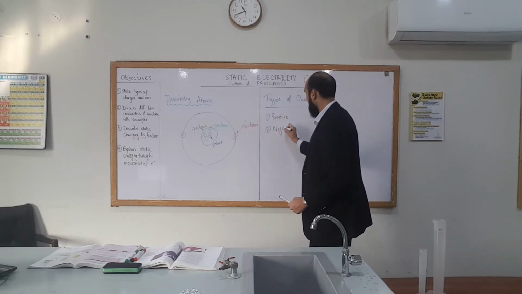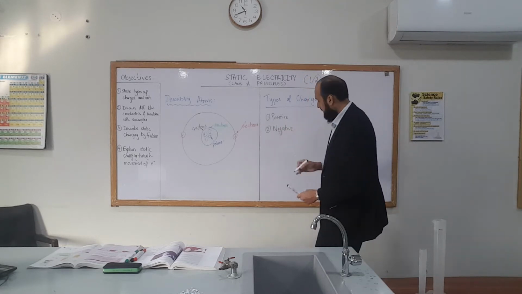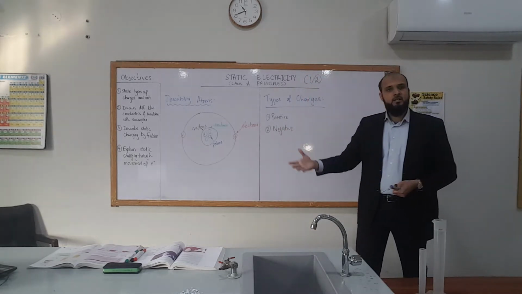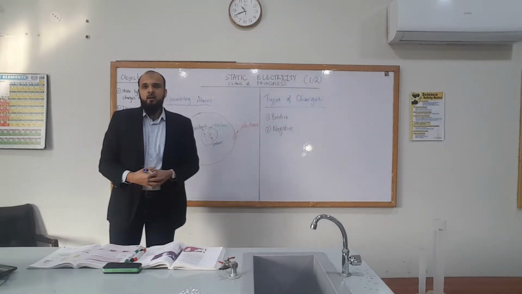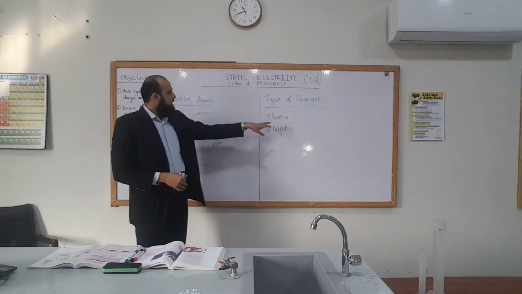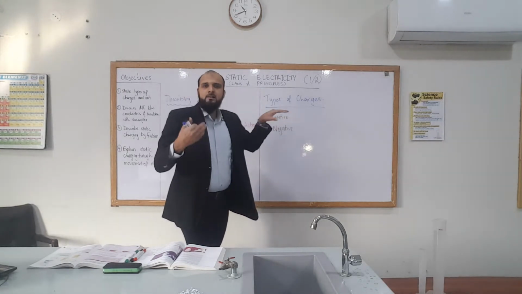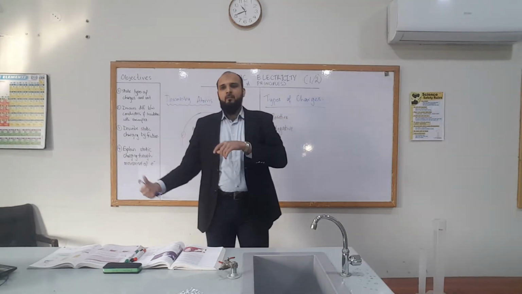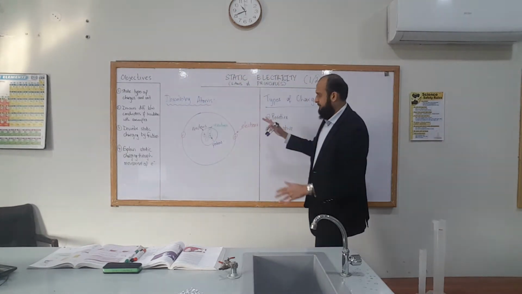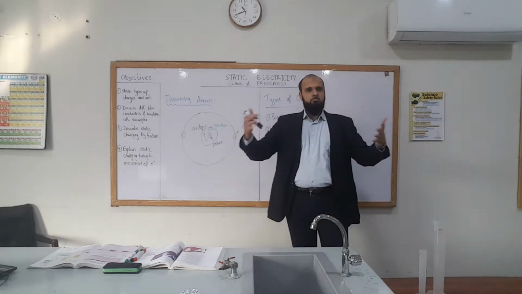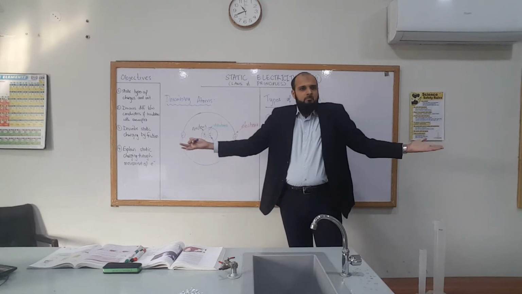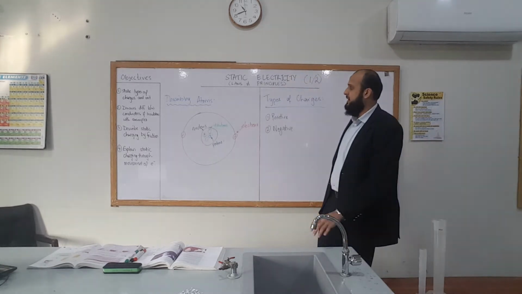And these positive and negative charges are opposites of each other. So you can think of a positive charge as the opposite of a negative charge. Kind of like a boy or a girl, two gender opposites. Maybe that helps you understand that.